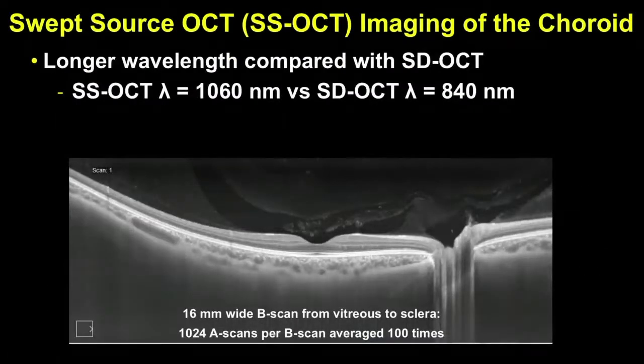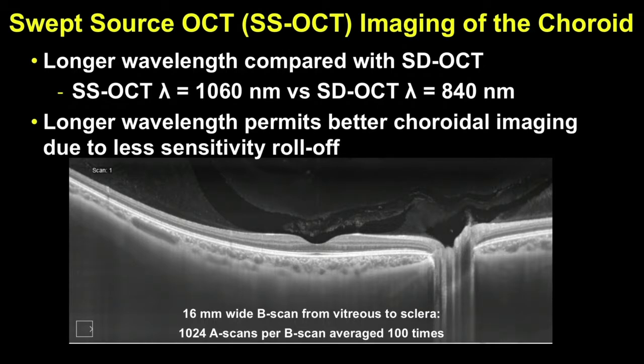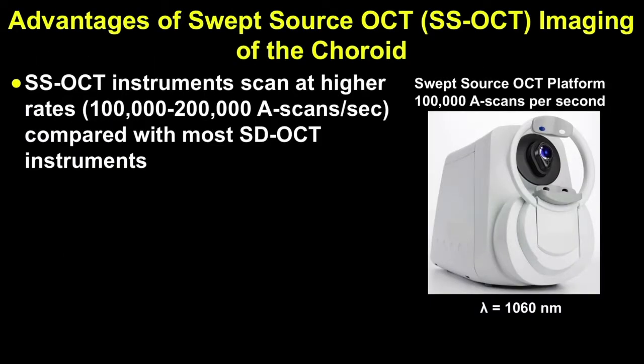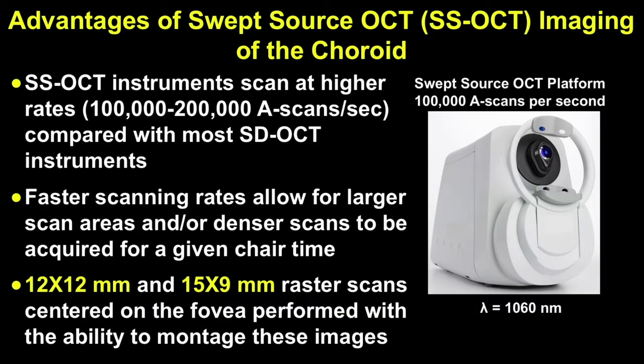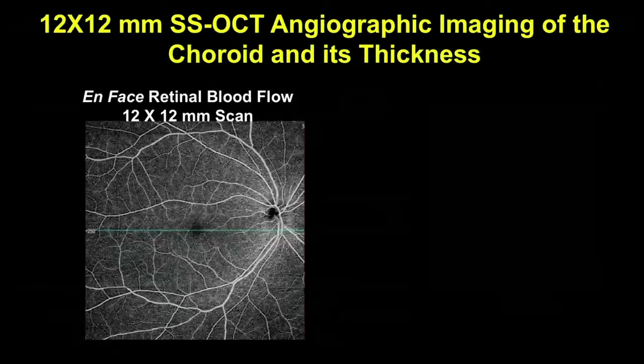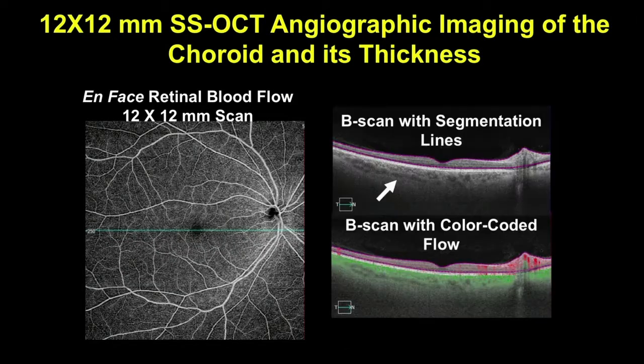Now, with the advent of swept source OCT, we no longer need enhanced depth imaging because the longer wavelength has less sensitivity roll off into the choroid, and we get excellent imaging from the vitreous through the choroidal scleral boundary. Not only that, it's a faster scanning rate compared to spectral domain. We can obtain larger images with denser scanning densities. So 12 by 12 and 15 by 9 scans are routine, along with montages of these images. So here's a 12 by 12 OCT angiographic image of the back of the eye. Here are the B scans. And you can see the choroid pretty well from unaveraged B scans.